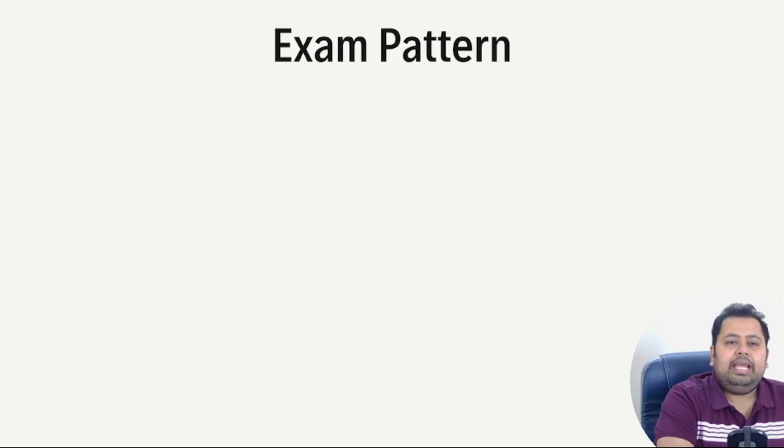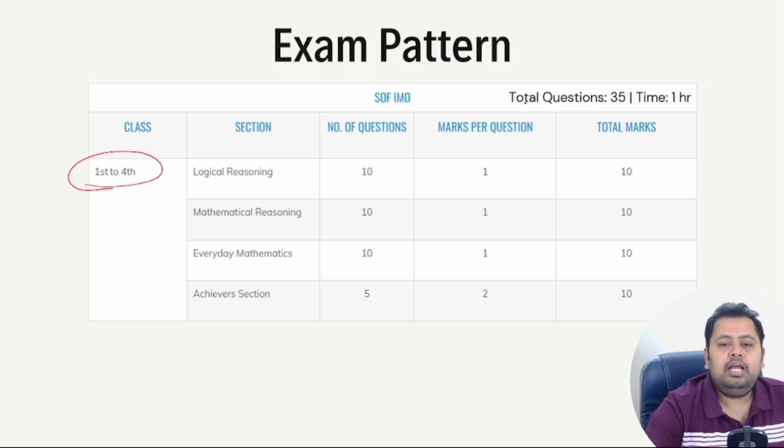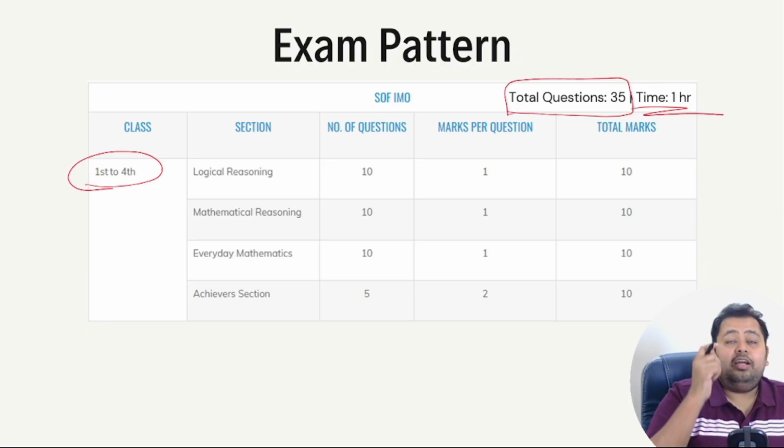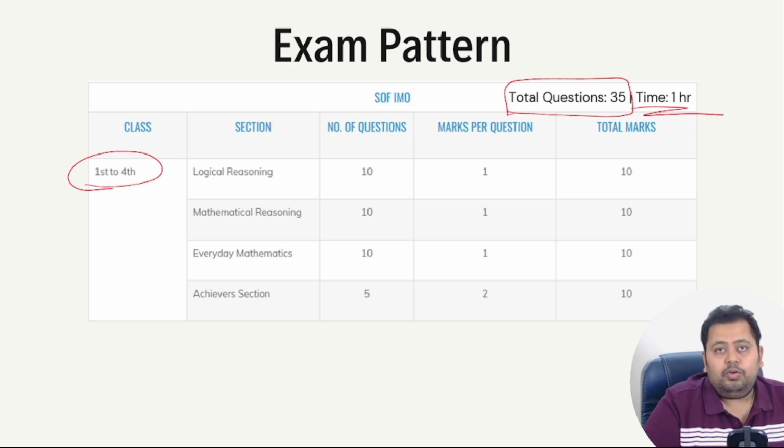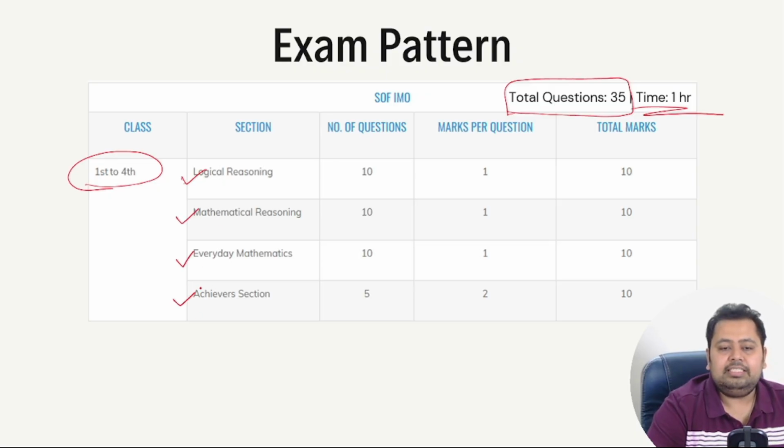Now let's go to the examination pattern, right? So the examination pattern is fixed for class 1 to 4, and the total number of questions that are going to be asked is 35 and time is going to be 1 hour. Now it's very important for you and your child to actually practice a lot of these examinations in a time bound manner at home before they appear for the final examination, right? So there are 4 sections: logical reasoning, mathematical reasoning, everyday mathematics and achiever section.